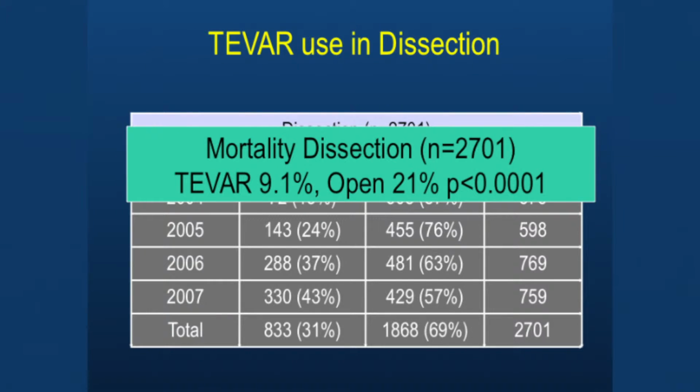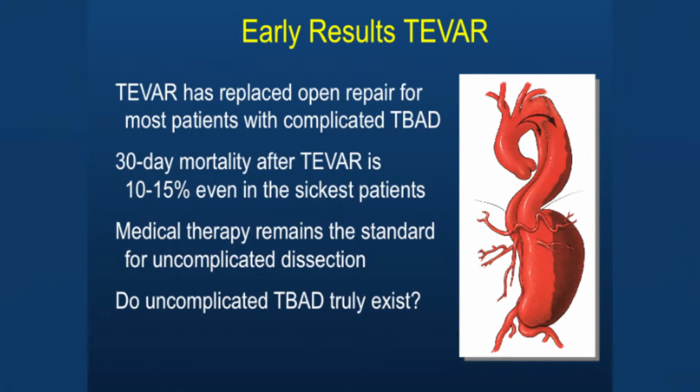So click again, and I think that, yeah, the mortality associated with this was around 9% versus 20% with open. So you can see why, in the short term, we really wanted to do this. Next. So I think TBar has replaced open repair, especially for patients with the complicated type B aortic dissections. It's clearly the 30-day mortality has been excellent, and it's 10% even in the sickest patients. But medical therapy does remain the gold standard for patients that are uncomplicated, and I'm going to try to make the argument that there is no such thing as an uncomplicated type B dissection.